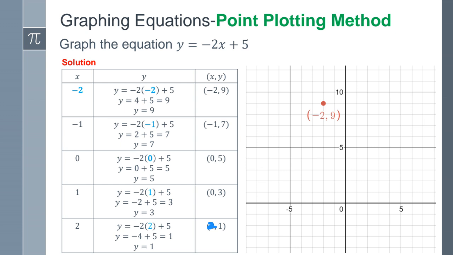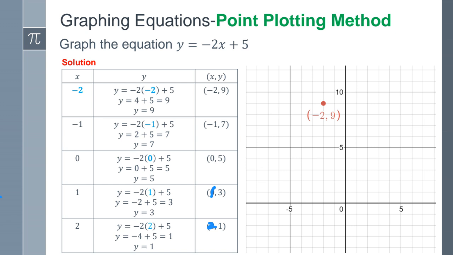Okay, so the position that we put these values, again, we're going to plot these ordered pairs. So for example, this first one, I have a negative 2. So again, I have 0 here in the middle. So the values that are negative are to the left of 0. So I'll go 2 positions to the left. 9 refers to the y value. That's a positive number. So the numbers are positive above this horizontal line. So I'd go 9 positions up. So here, the plot of negative 2, 9 is this point here. It's just a little dot, and that would be my first ordered pair.